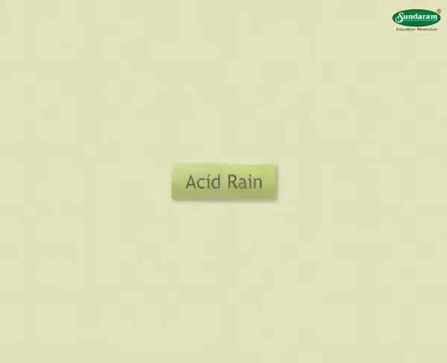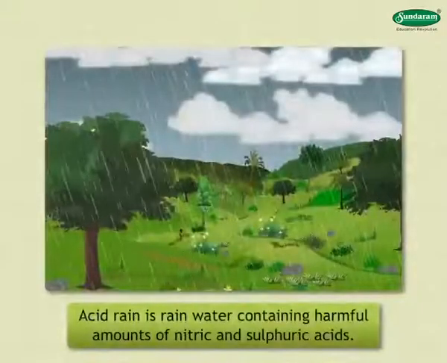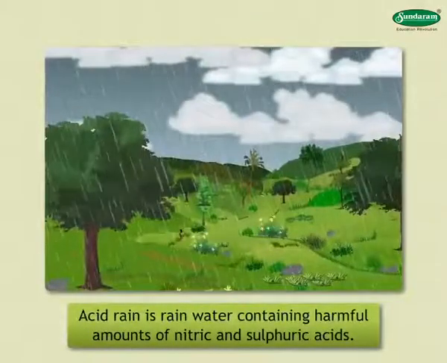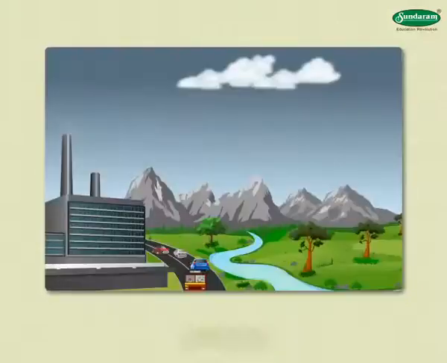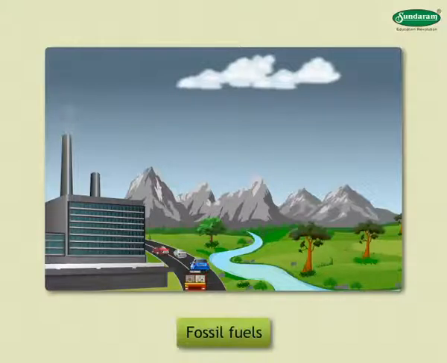Acid rain. Acid rain is rainwater containing harmful amounts of nitric and sulfuric acids. When fossil fuels such as coal, wood, petroleum are burnt, nitrogen oxides and sulfur are released into the atmosphere. These oxides are soluble in water.